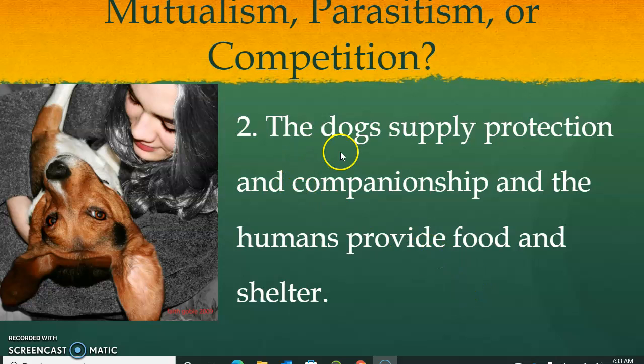Here, the dogs supply protection and companionship, and the humans provide food and shelter. So what is happening here? Are they both benefited? Do they both have a negative response, or nothing? Both get a positive response, right? So that is an example of mutualism.